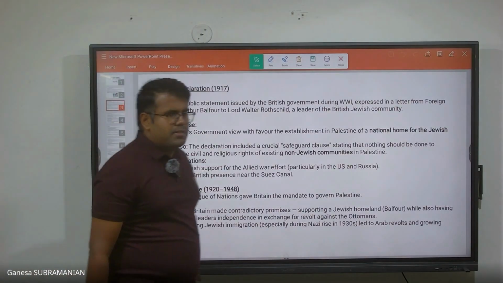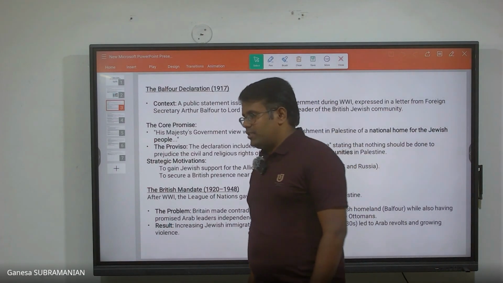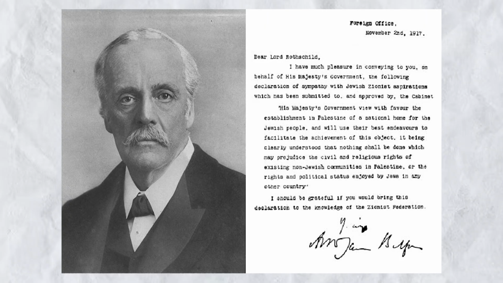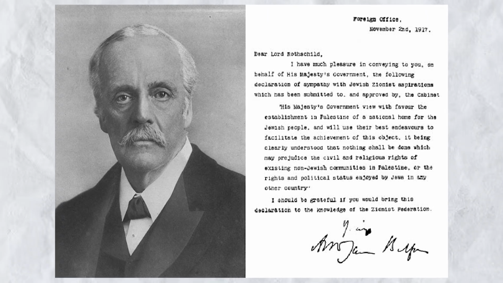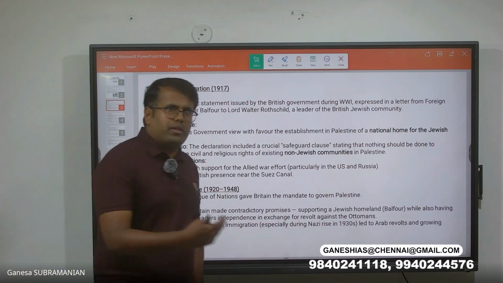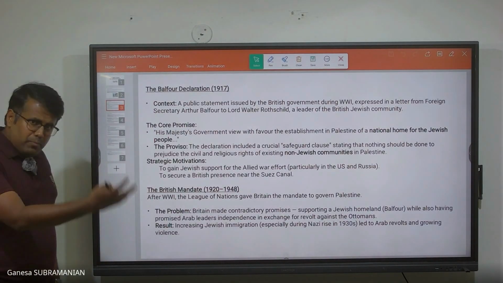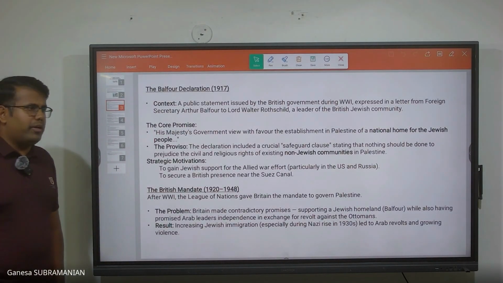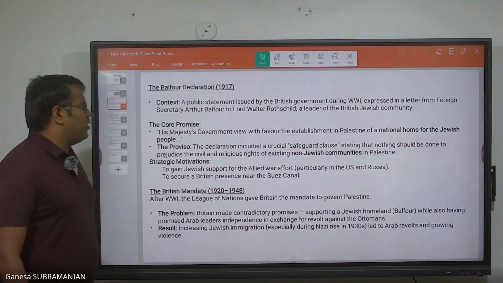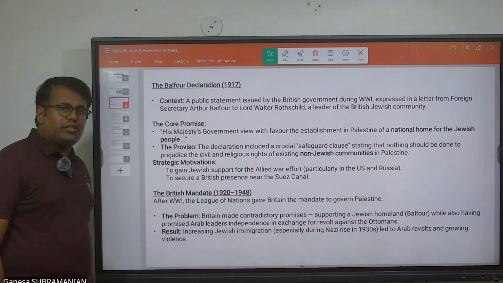Next, we come to the Balfour Declaration. The Balfour Declaration is also one of the very important declarations that needs to be known. So what exactly is this Balfour Declaration? Basically, the British government expressed a certain form of willingness to the British Jewish community. What did the British government declare to the Jewish community? It was that His Majesty's government would favor the establishment in Palestine of a national home for the Jewish people.